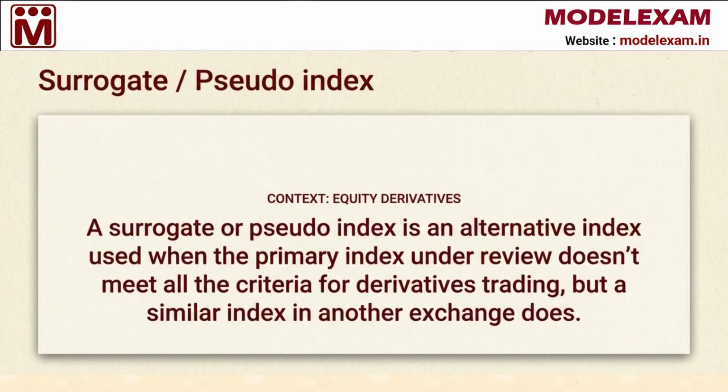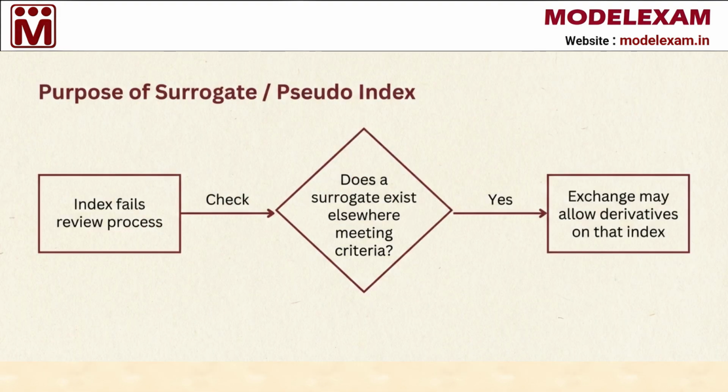Sometimes, an index under review might not meet all these rules, and that is where a surrogate or pseudo index comes in. You can think of this as a backup or an alternative index. If the primary index is struggling to meet the criteria, the exchange might look for a very similar index on another exchange that actually does pass all the tests. The main purpose of using this surrogate is to keep the market moving.